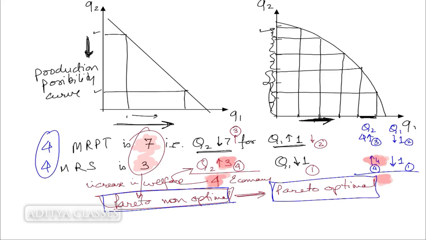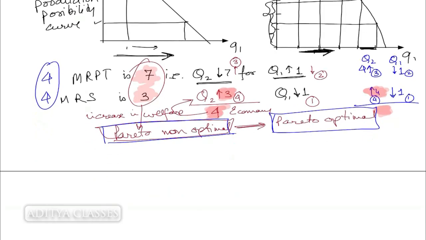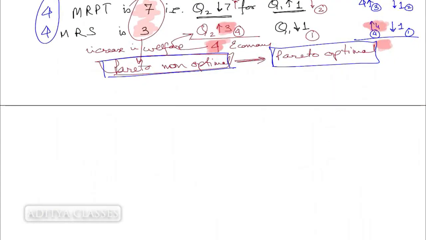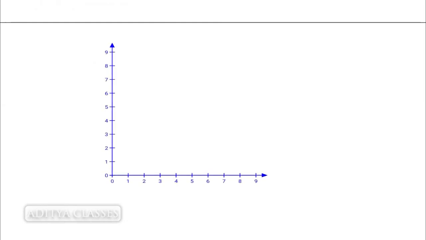So can we have our graph for this? We'll just plot a graph for this and write down the condition for this. What is this? This is my PPC, production possibility curve. Here I have Q1.